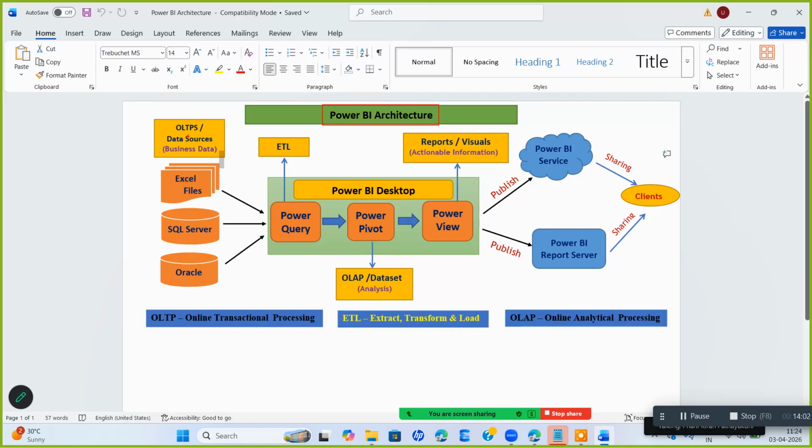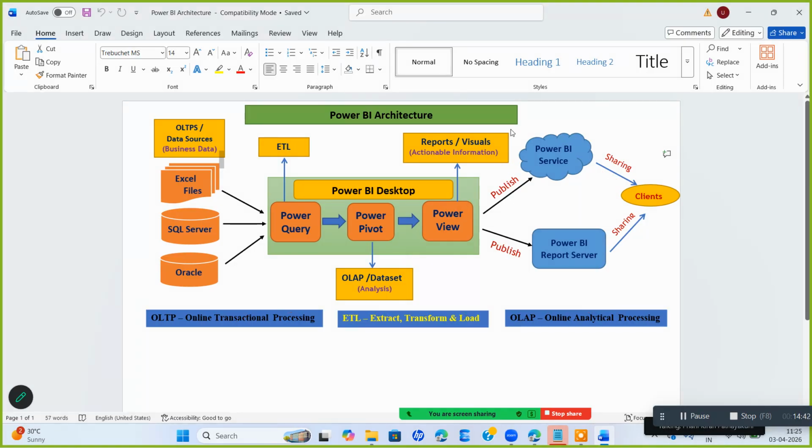Now there is very simple logic. I'm summing up everything. This is called OLTP. We are converting it into OLAP. OLTP is raw data. OLAP is data required for analysis. And using this data, we will use Power View and generate reports. And these reports, we will share to the Power BI cloud platform. And from the cloud platform, this data will be viewed by the client by giving them access, admin access, this access, that access, etc. ETL stands for extract, transform and load. OLAP stands for online analytical processing. OLTP stands for online transaction processing, or raw data. Clear?